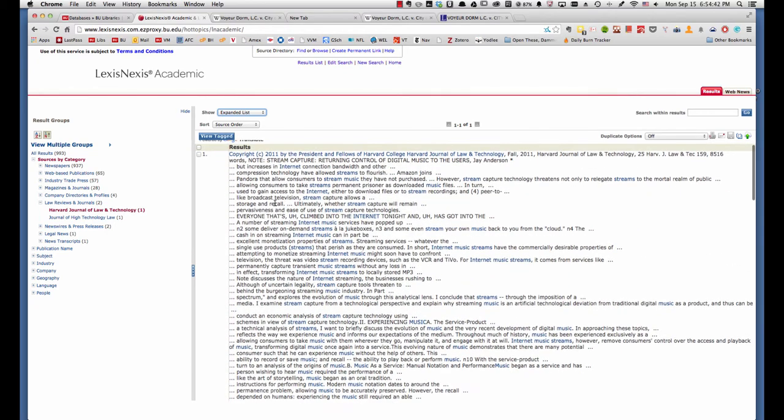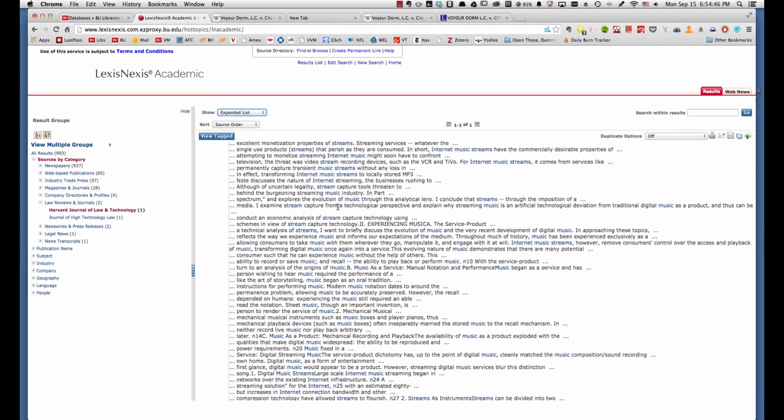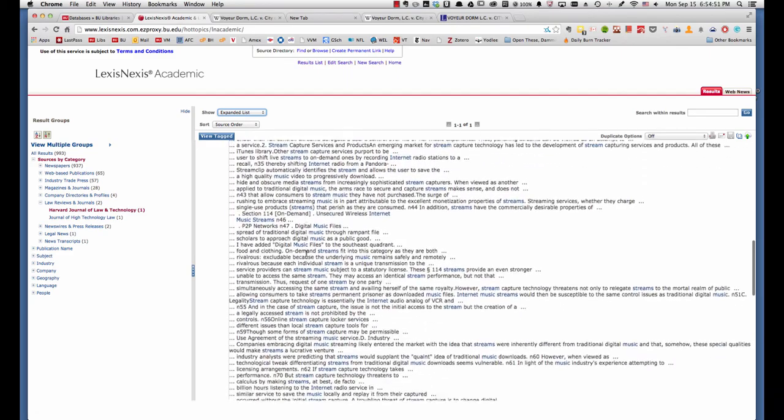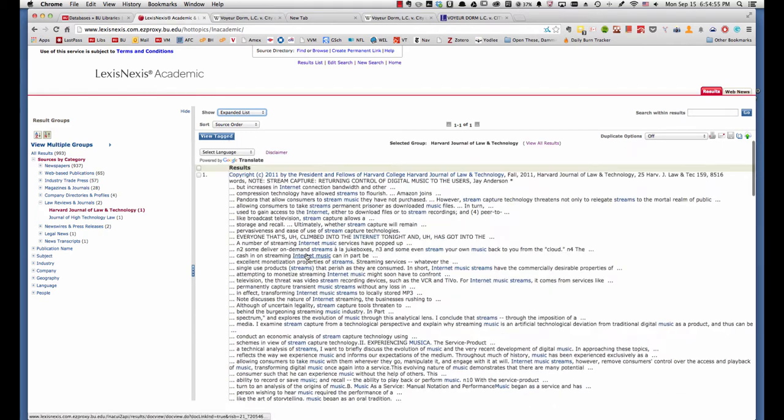It will give us instances to show where the various search terms that we've entered show up. A lot of detail in this particular case. And it can help you determine whether or not a particular source is on point. We'll take a look at the full document here.